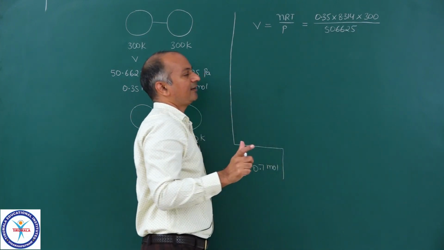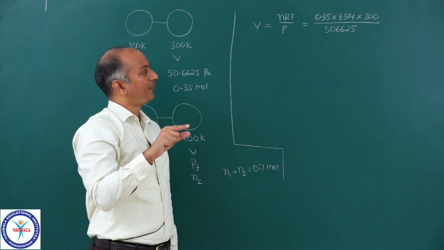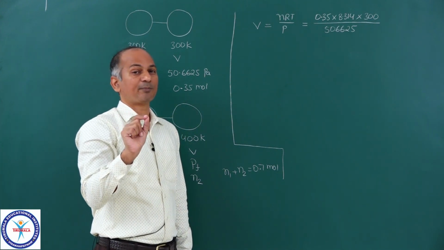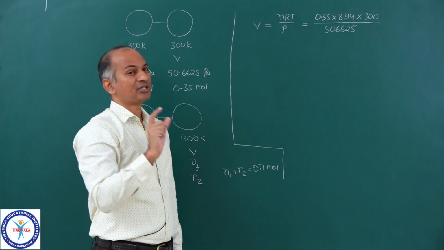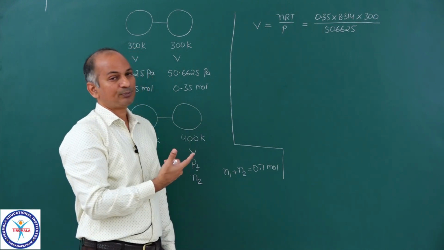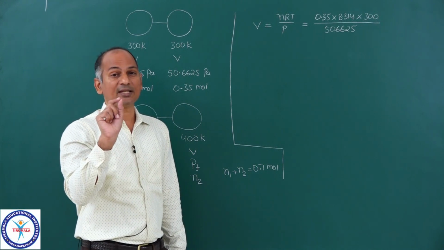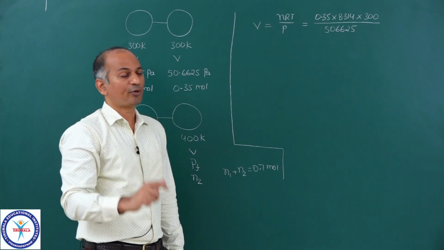I have taken everything in SI system: 0.35 moles, 8.314 joule per mole per Kelvin, temperature 300 Kelvin, and the pressure in pascals. So you will get the volume, and this volume will not change because this is the volume of the vessel.